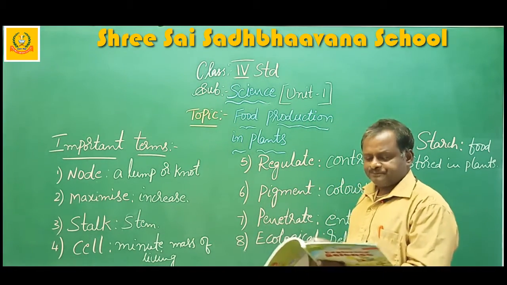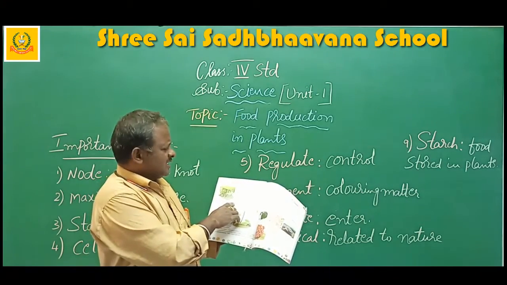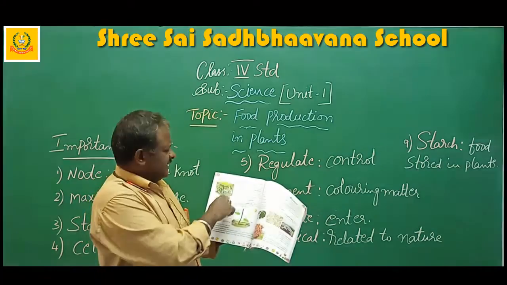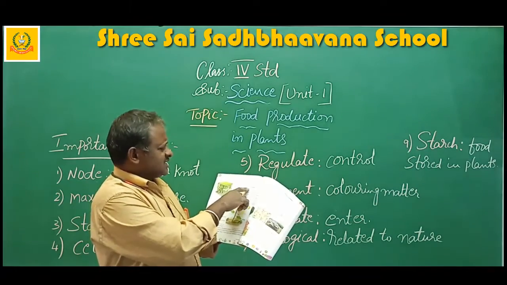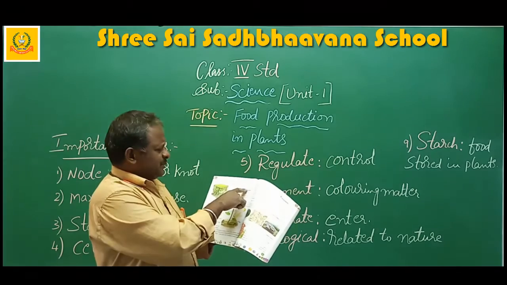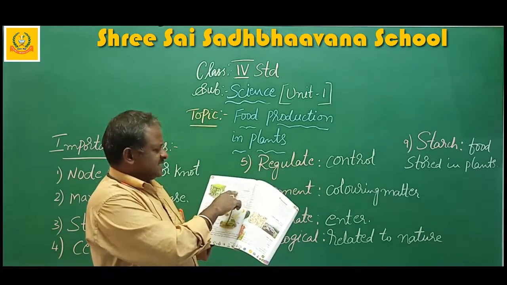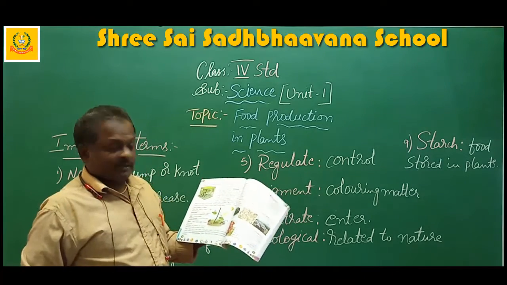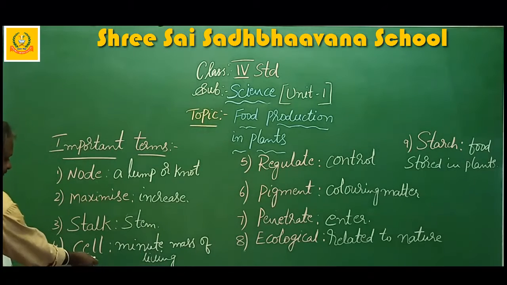Okay. I have explained yesterday itself. Look at the microscope. The leaf looks like this. This is the cross section of a leaf. Look at the microscopic view of the cross section of a leaf. There are a number of layers of cells inside a leaf. That is a cell.